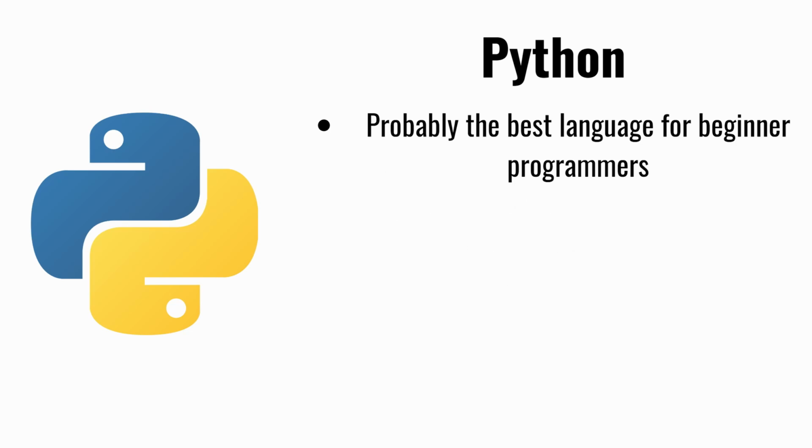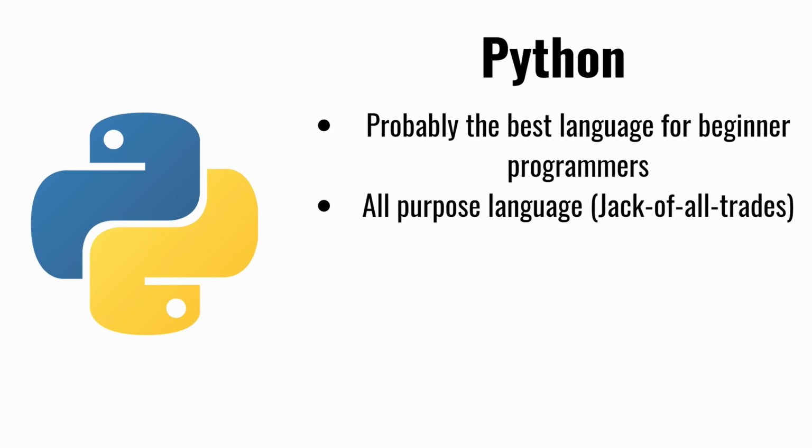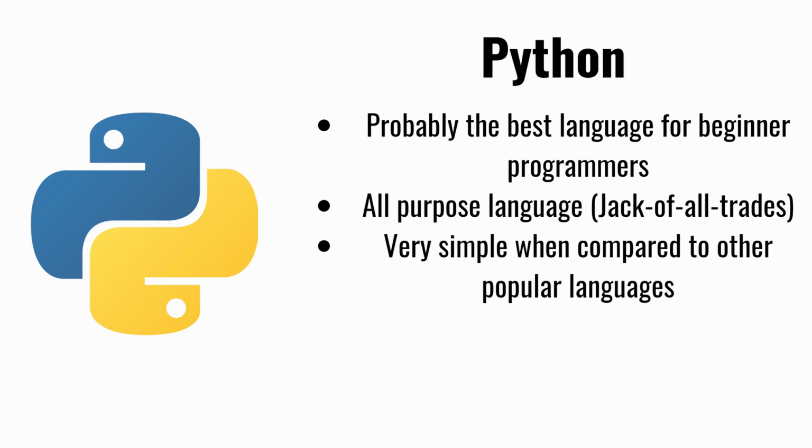Python is a pretty awesome language, and I strongly believe that it's the best option for people who are just getting into programming. Python is an all-purpose programming language, meaning you can program a huge variety of different things with it, and it's extremely versatile. It is much simpler than other popular languages, but can still do some extremely powerful things. Python emphasizes readability, meaning it reads a lot like English and can be learned very quickly.